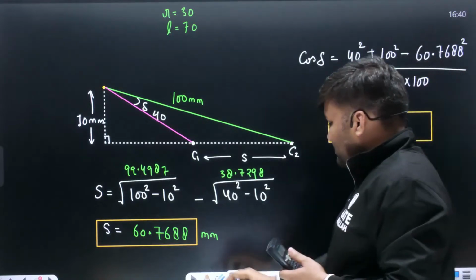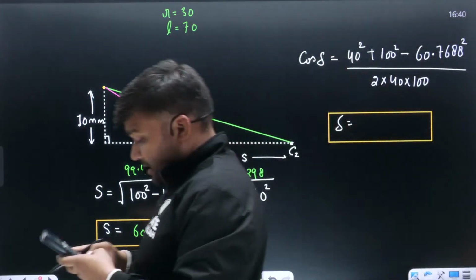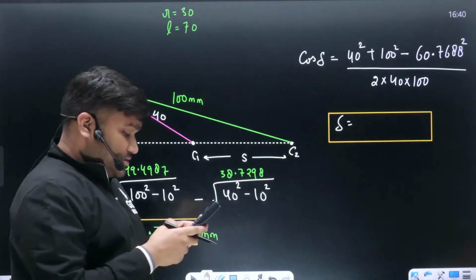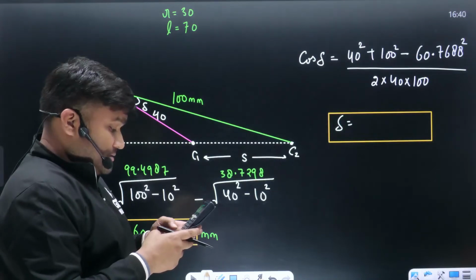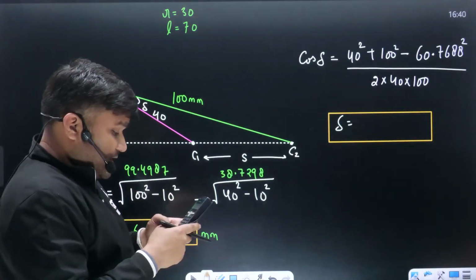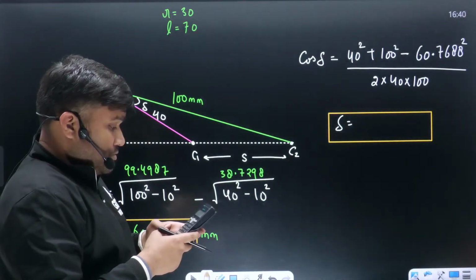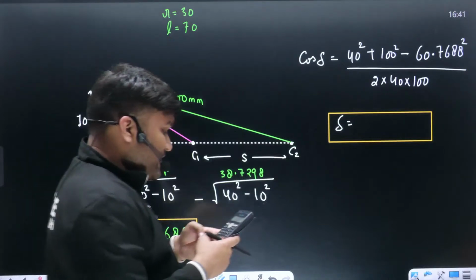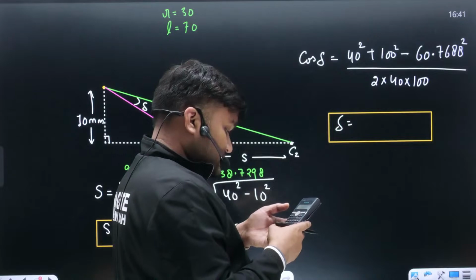Somebody please tell me. 40 square plus 100 square minus 60.7688 square, whatever you have got, divided by 2 into 4000, 0.988. And take cos inverse of this.